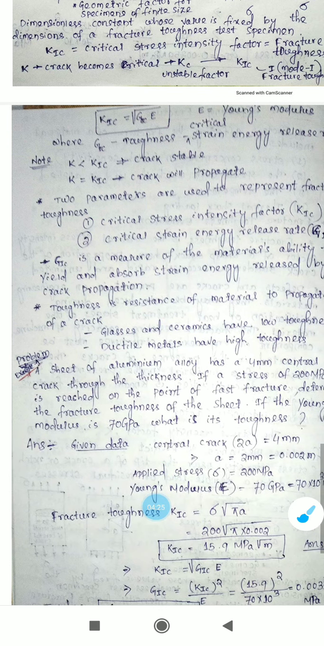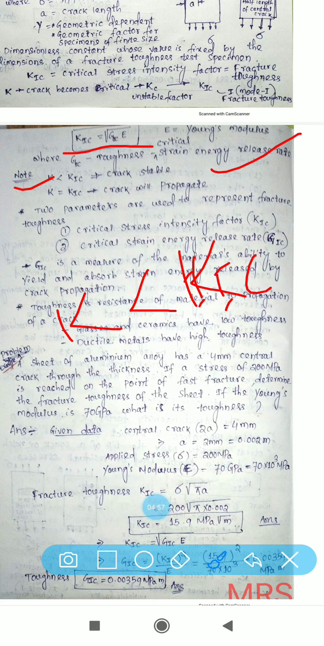Another expression to remember: KIC equals root over GIC into E, where E is Young's modulus and GIC is the critical strain energy release rate. Also remember these notes. If K is less than KIC, then the crack becomes stable. If K equals KIC, then the crack will propagate, meaning an unstable crack is generated.